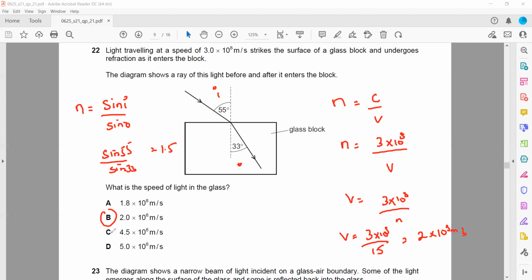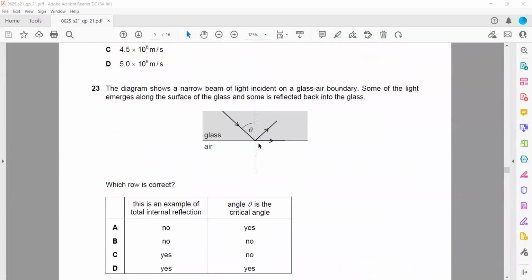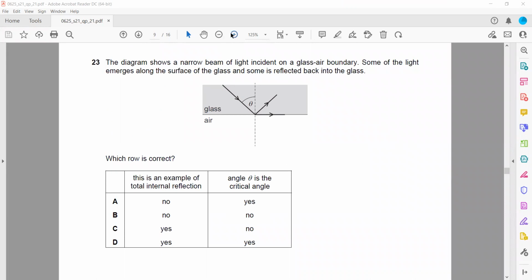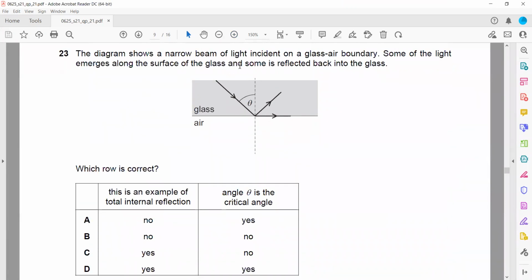In question 23, the diagram shows a narrow beam of light which is incident on a glass-air boundary. So glass is a dense medium, a denser medium, and air is a rarer medium or low density medium. And you can see this is the angle of incidence. And what is the angle of refraction? This is a refracted ray. And this one is a reflected ray.